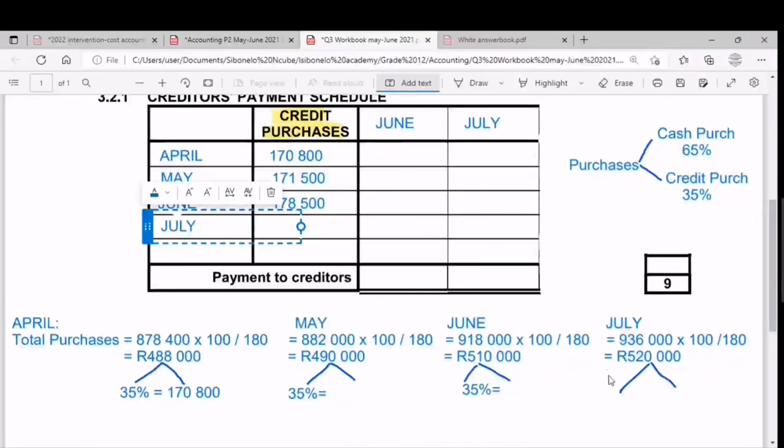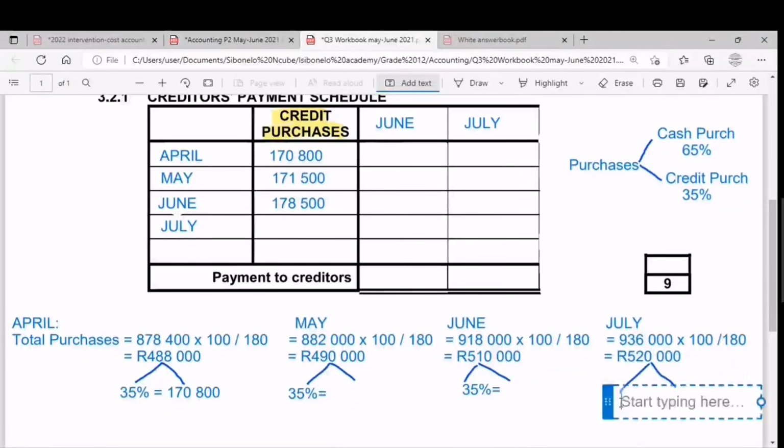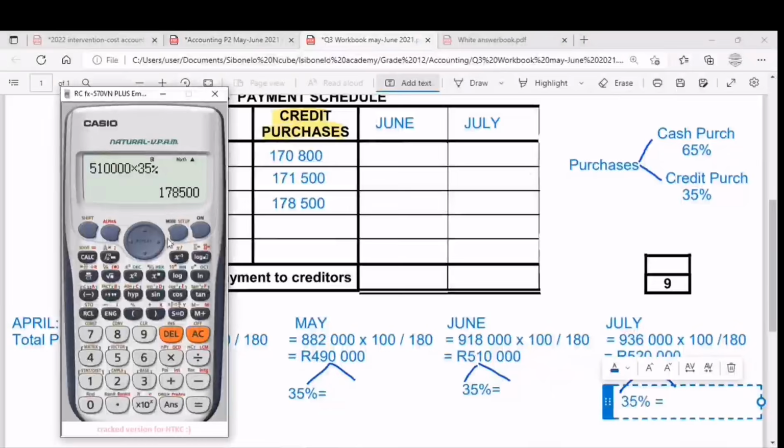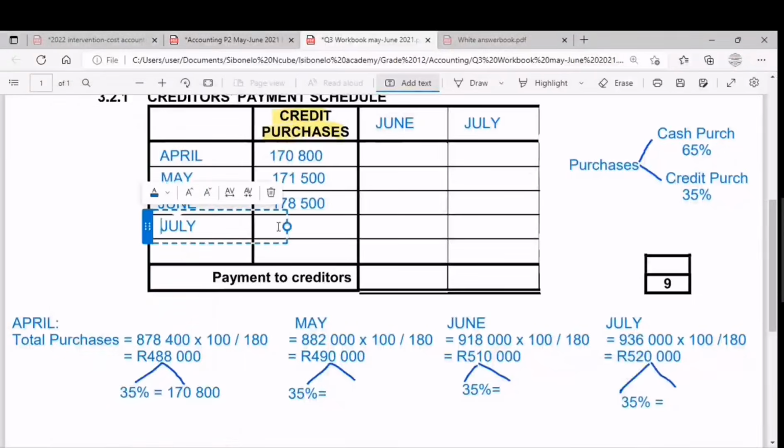July is 520. So 520 multiplied with 35% gives 182, so the last is 182,000.